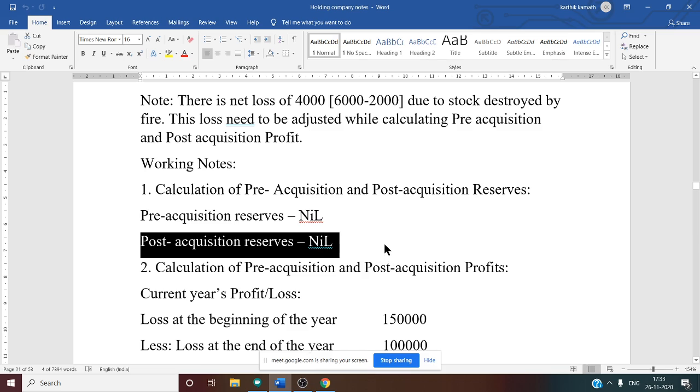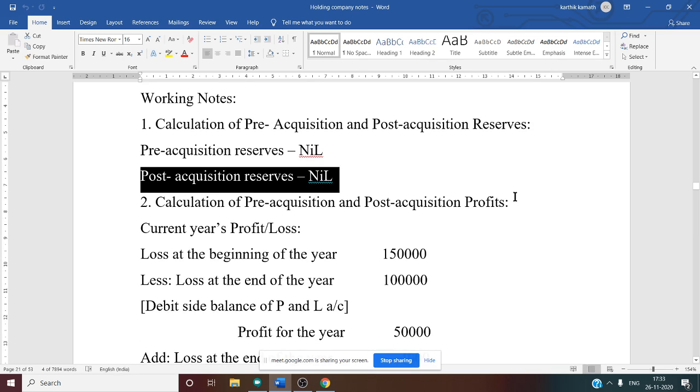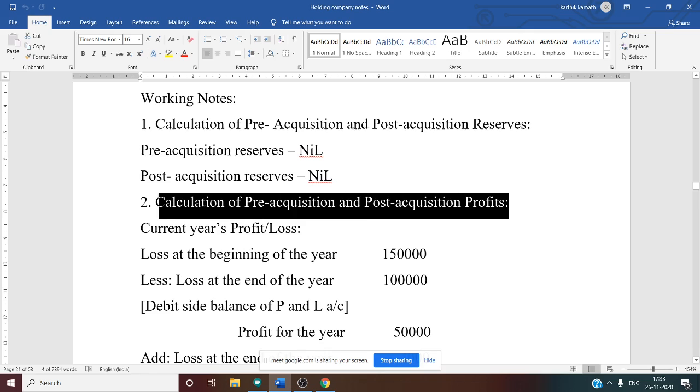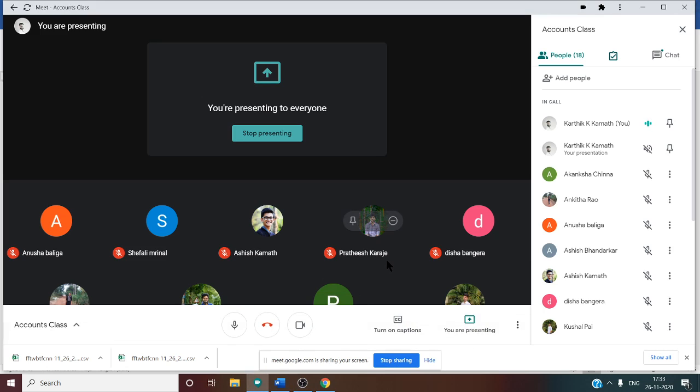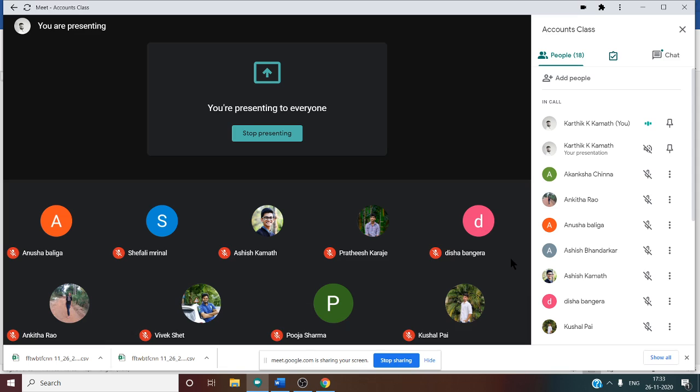Then after this, the second thing is the calculation of pre-acquisition and post-acquisition profit. You know here the holding company acquires the shares somewhere in between the year, that is in the month of August. So now what happens? Pre-acquisition months we have to calculate for the current year.